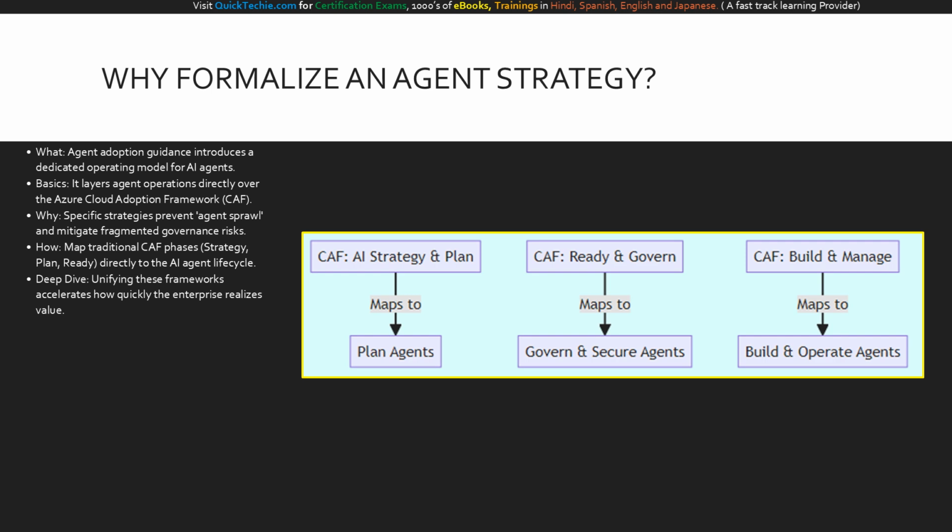Now that we understand the broad framework, why must we focus specifically on an agent strategy? What we are doing is introducing a dedicated operating model for planning, governing, building, and operating AI agents. The basics involve layering this agent guidance directly over the Azure Cloud Adoption Framework, or CAF.